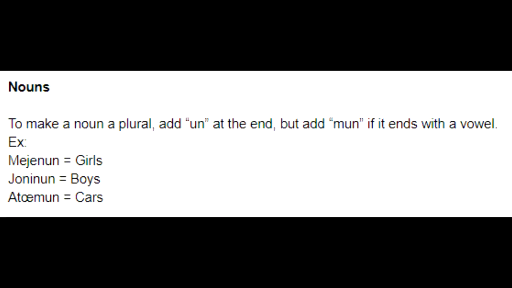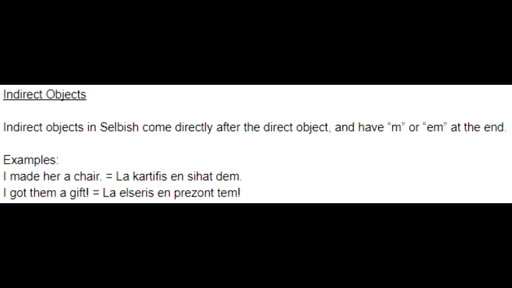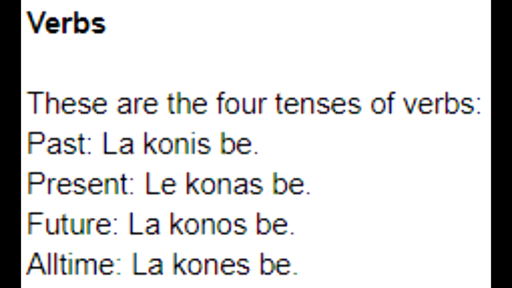Now let's get to the grammar. For declensions, there is the plural suffix, which is un for words ending with a consonant, or nun for words ending with a vowel. So enyanin means a boy, while ulyaninun means the boys. There's also the suffix m for indirect objects. Simple enough, right? Well, for verb tenses, there's past, present, future, and all time.